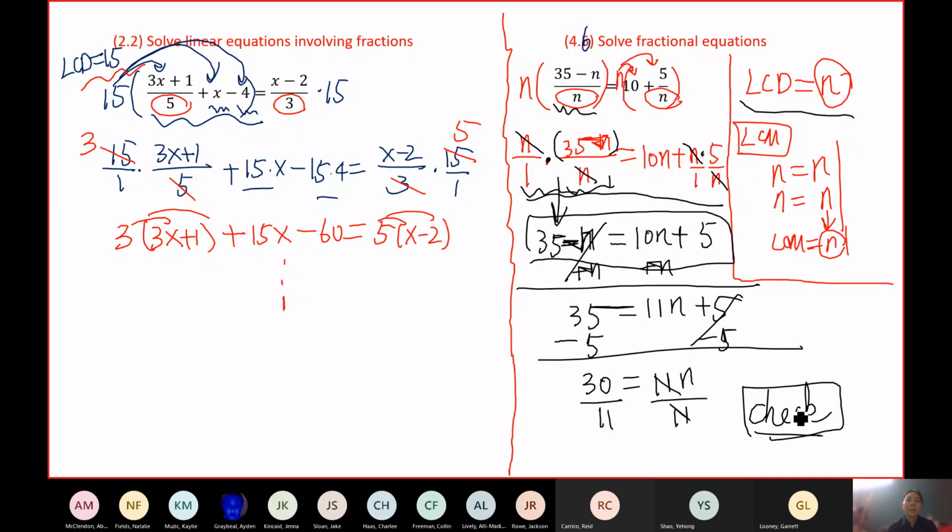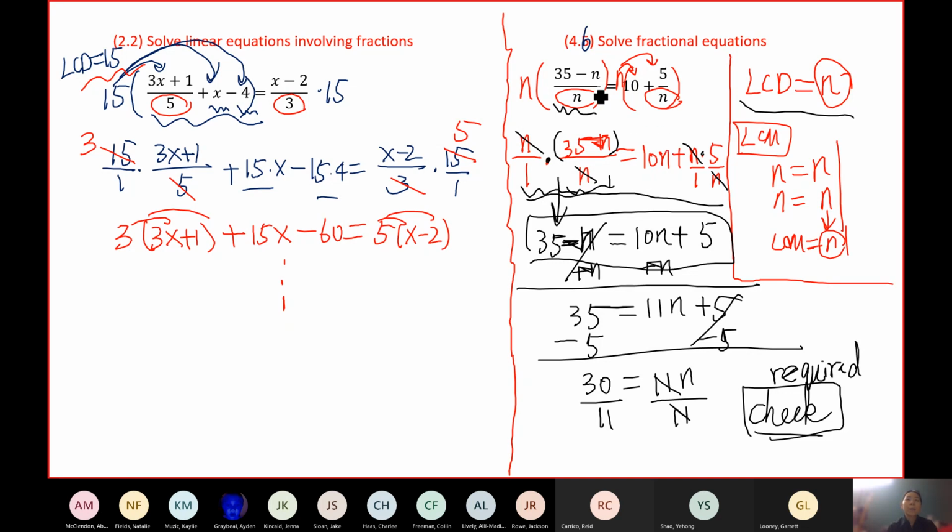So for this section, this is a required process. It's required. Previously, it was optional. If you have time, you check it. If you don't have time, you don't check it. But for these problems, we must check our solutions to make sure they don't make the bottom equal 0. Okay, so that's the first example.